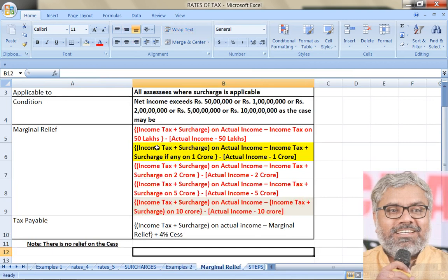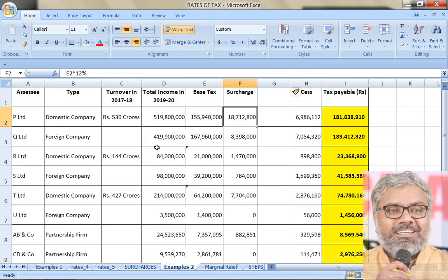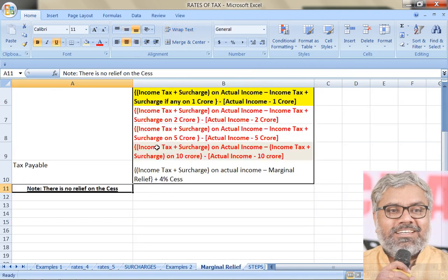Rounding and all other things are the same. Income should be rounded according to 288A. Tax liability should be rounded according to 288B. Also note that no relief is there on the cess. So don't add cess and then calculate relief. Again I am repeating: no relief on the cess, which means never calculate marginal relief after adding the cess, and never do any rounding in the intermediate steps. Rounding is required only at the beginning and the end. Other than that, no rounding is required.